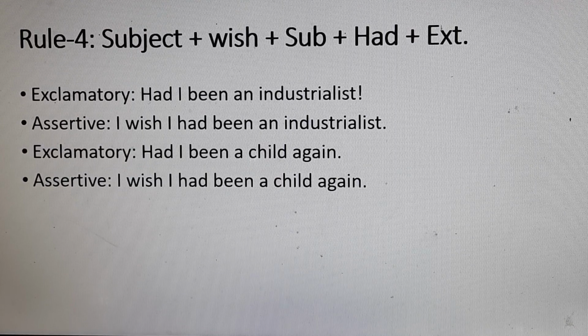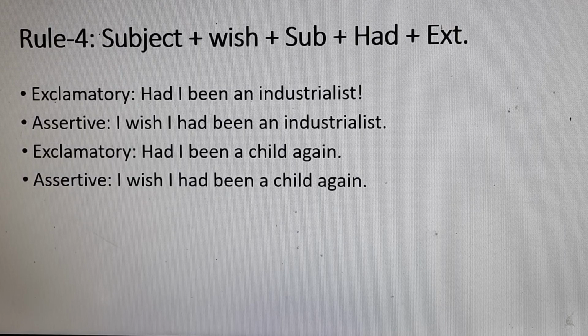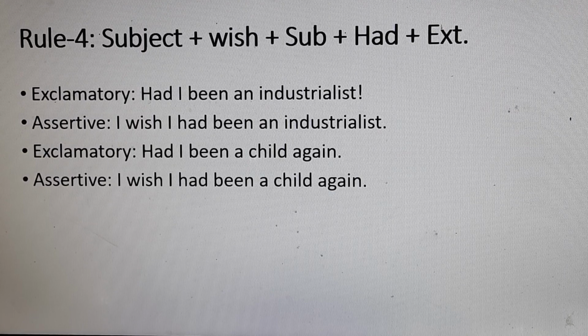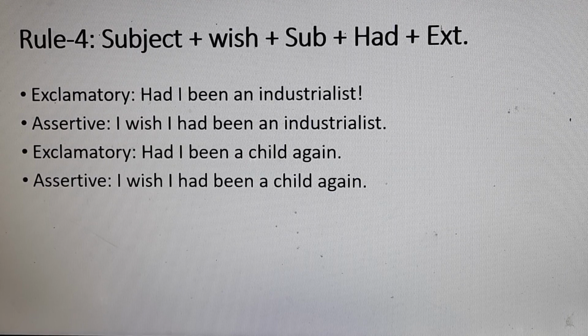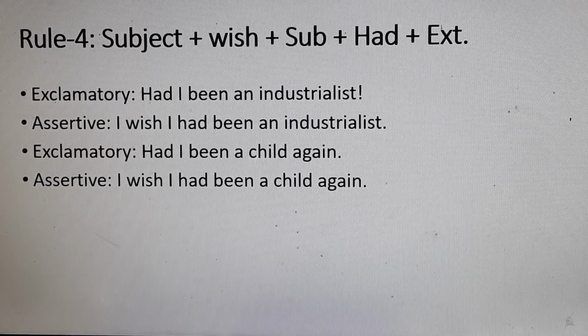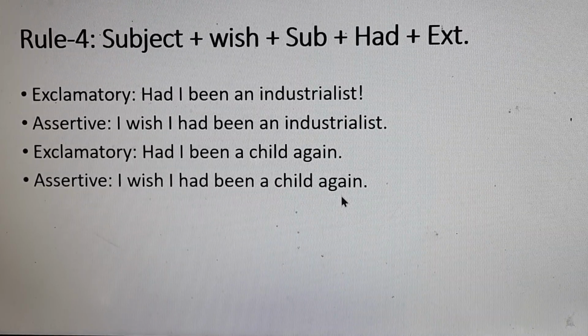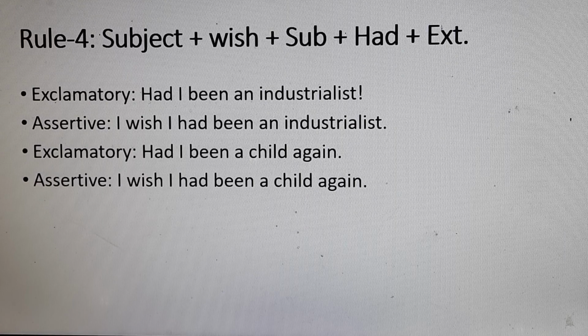So dear students, if we want to change sentences from assertive to exclamatory, then we will follow the same structure. Only we have to reverse the rules. How? If we say I wish I had been a child, then how do we change this assertive sentence into exclamatory?